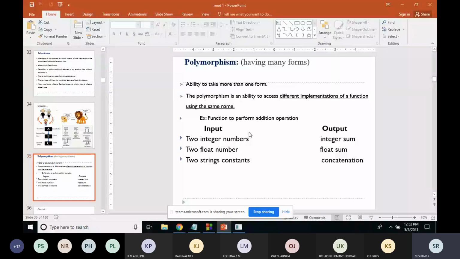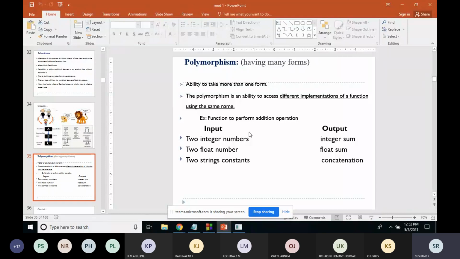Like one person having different features. For example, you will be a son or a daughter in your house. When you come to the college, you will be a student. That is an example of two different characteristics. Polymorphism is also one of the important features of the object oriented programming system.